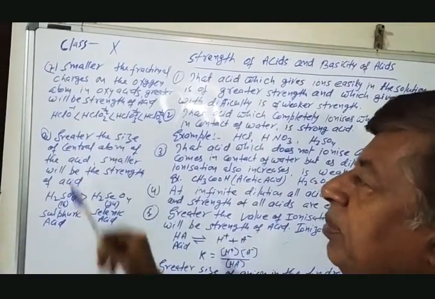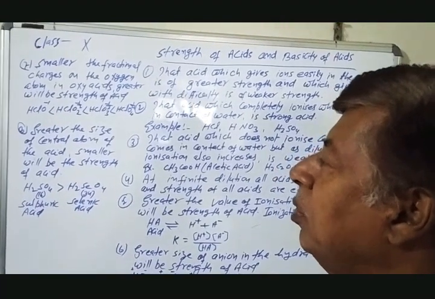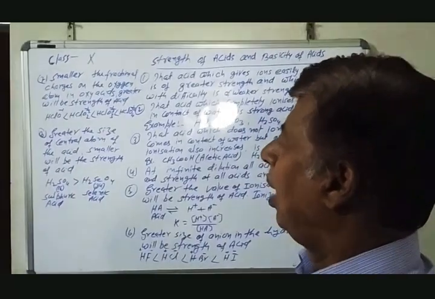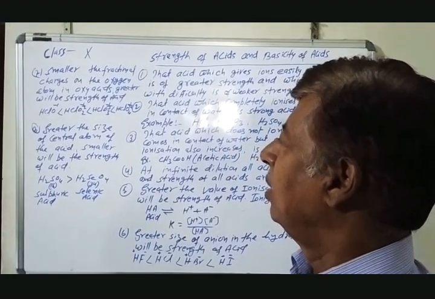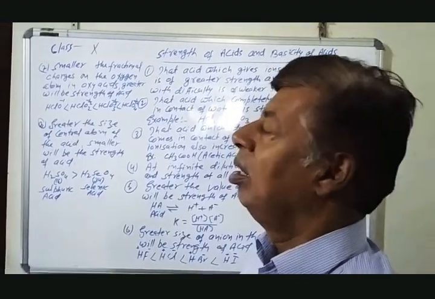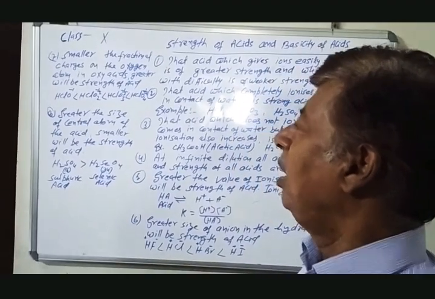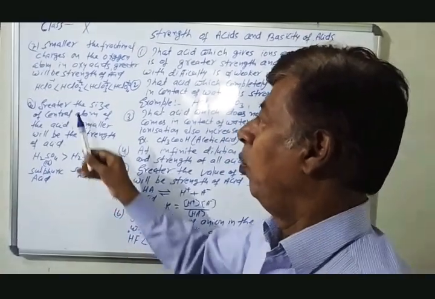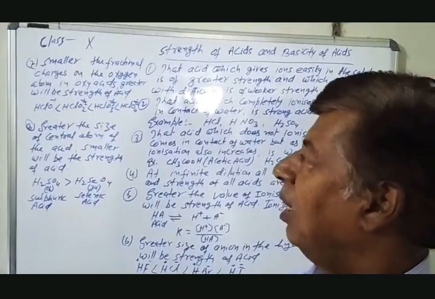Hydrogen has positive charge, and ClO as a whole will contain -1 negative charge, equal and opposite to the hydrogen charge. So in this ClO there is only one oxygen atom, and this -1 charge will be distributed between Cl and O. So the one oxygen atom will contain -1 charge.